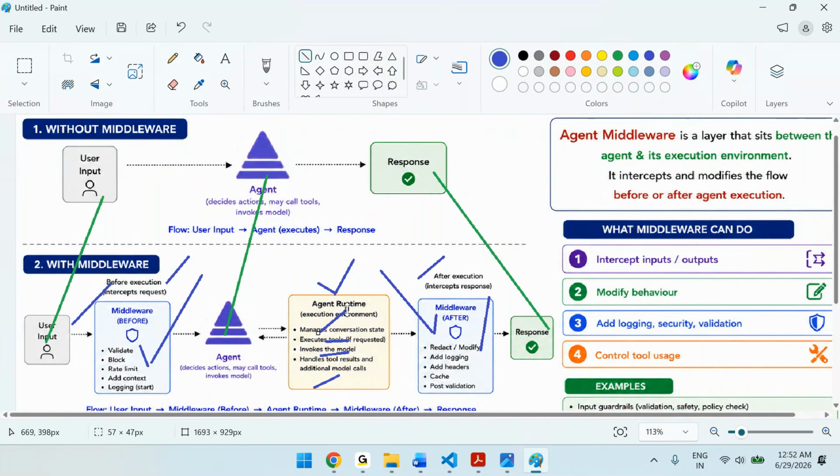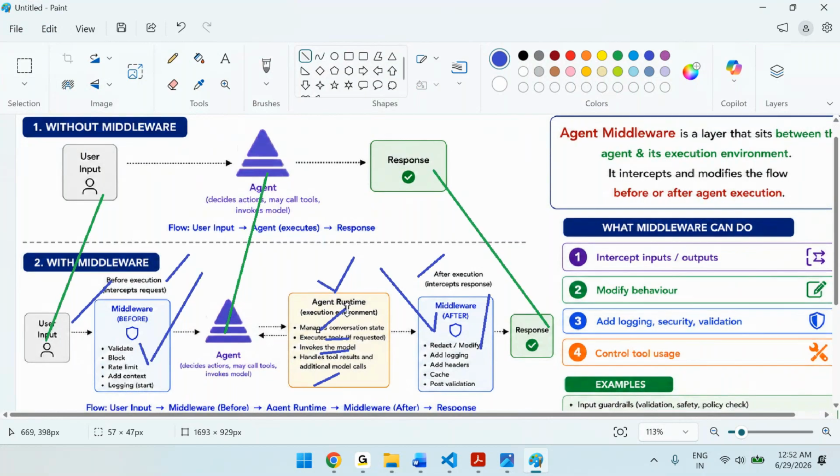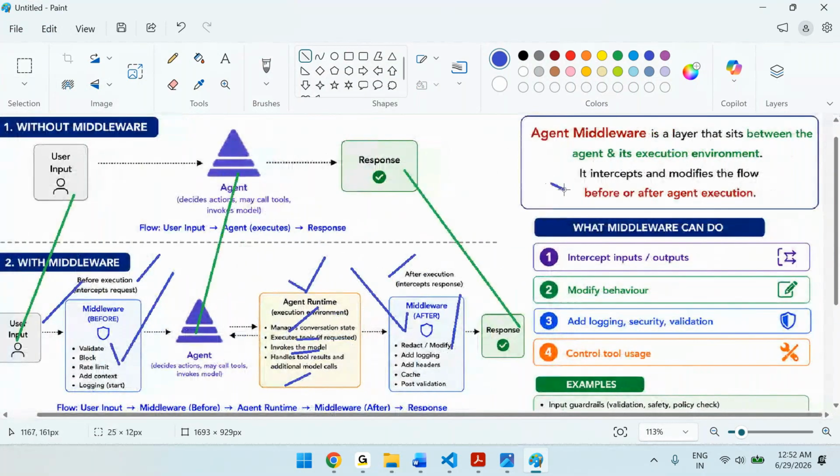Before execution, you can validate the request. After execution, you can validate the response. Before execution, you can print and massage the request information. After execution, you can print and massage the response information. That's what the middleware is. Now I told you what the agent middleware is.